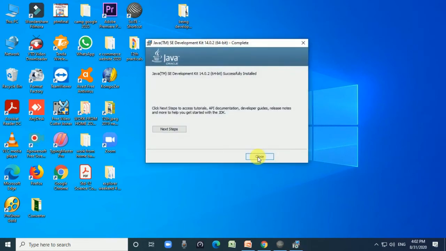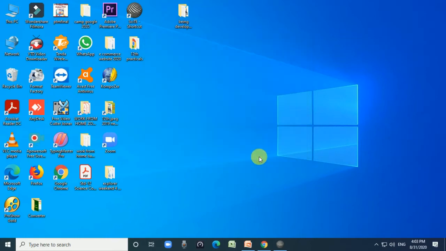This Java Development Kit is for the 16-bit computer, right? So I install it and it will display this message that it is successfully installed. If you want the development guides and the release notes and other information, you just click on the next steps, otherwise just close it. It is successfully installed.